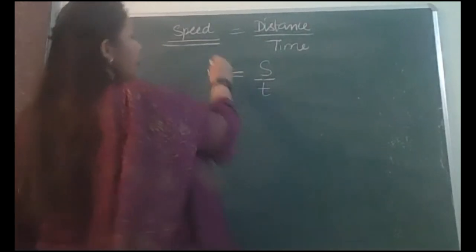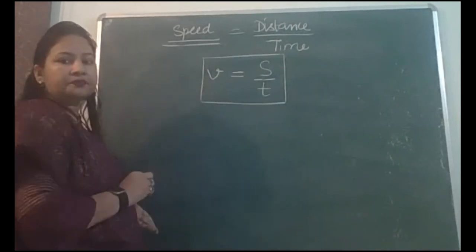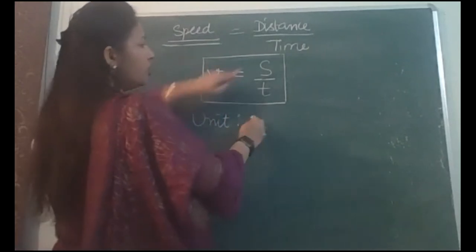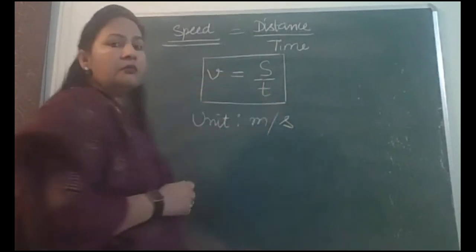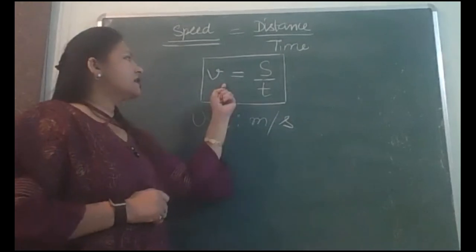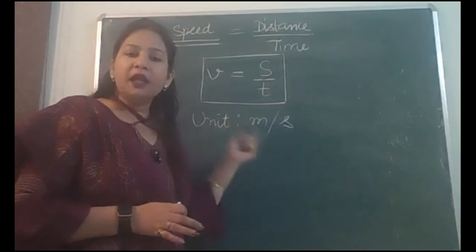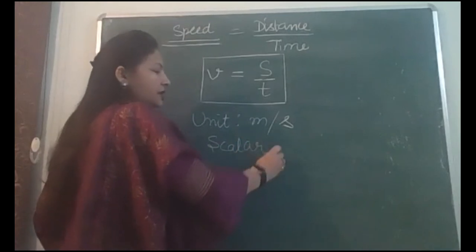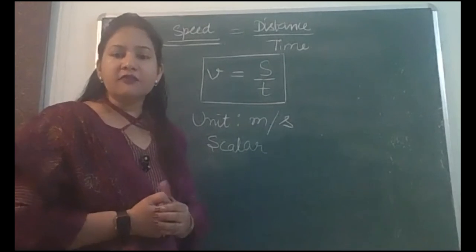So this is our formula of speed. Speed is distance upon time. Unit: already we have written its unit. Unit of distance is meter. Unit of time is second. So unit of speed is meter per second. You are already aware of this. And since speed depends upon distance and time, both are scalar quantities, so speed is also a scalar quantity. So these are the different points related to speed. So what will be your question? Define speed, write its formula and unit.